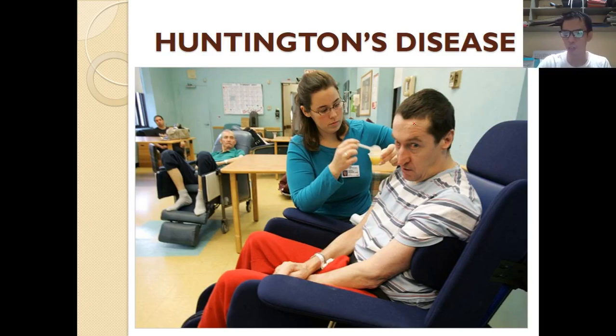So his neurons are affected, so they don't develop or function normally. So there is a severe mental retardation and the cognitive function of the brain is also affected. Alright, so that's Huntington's disease.